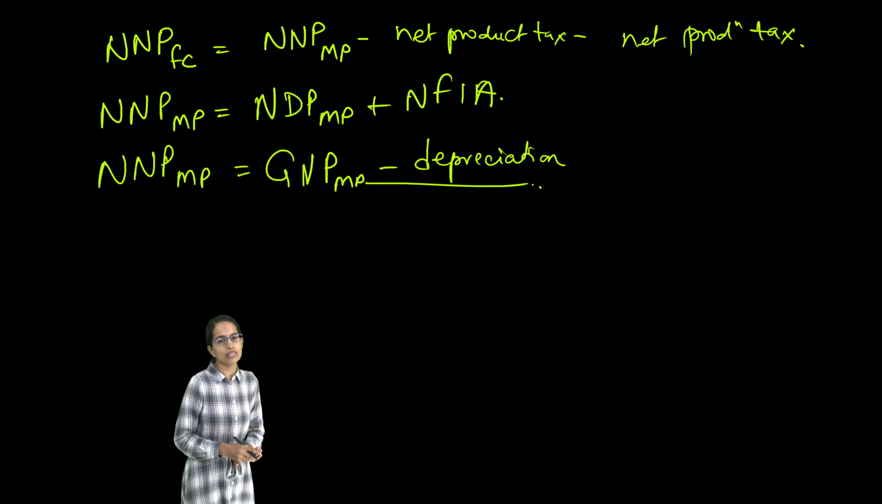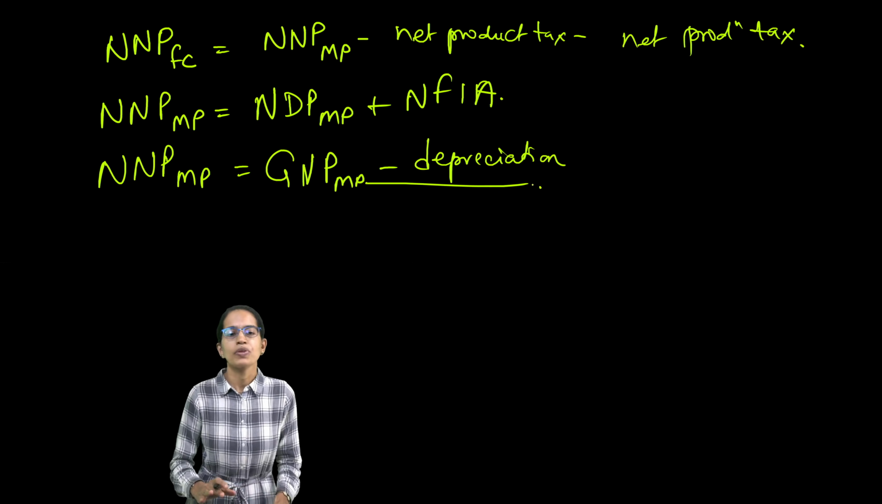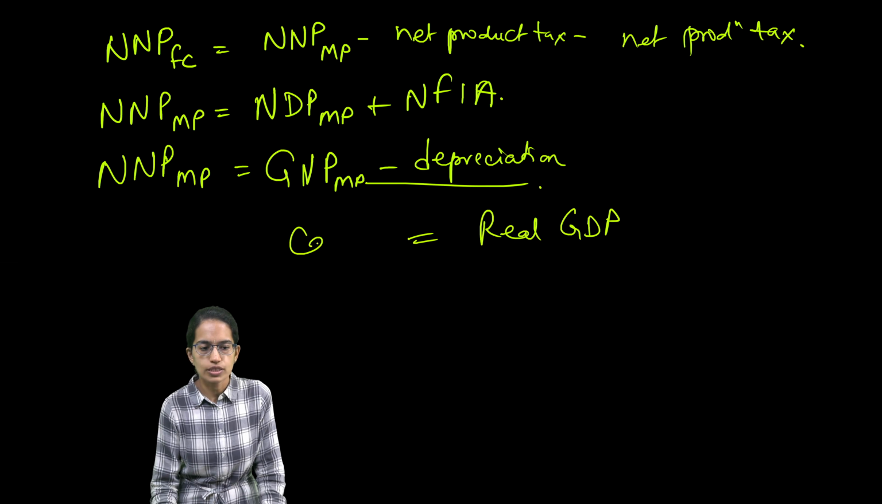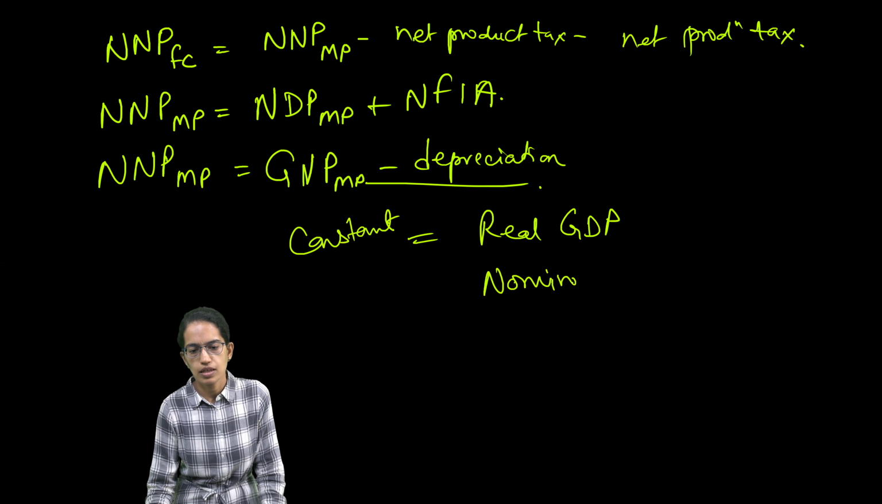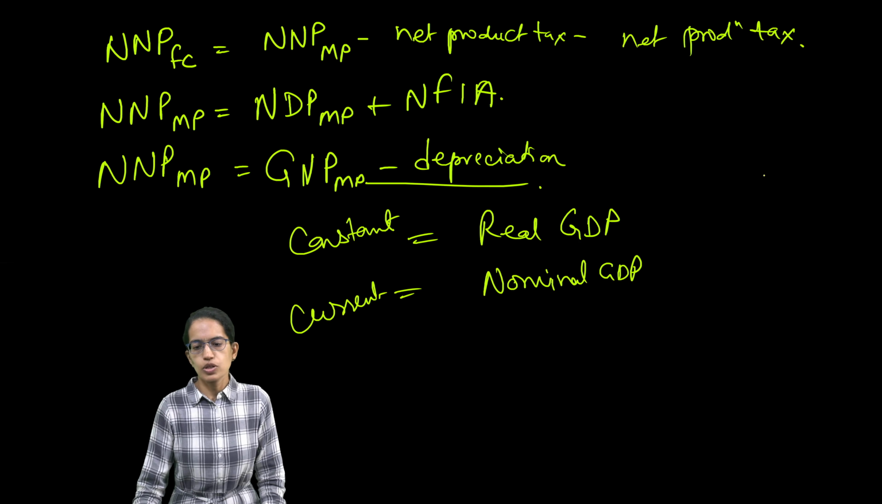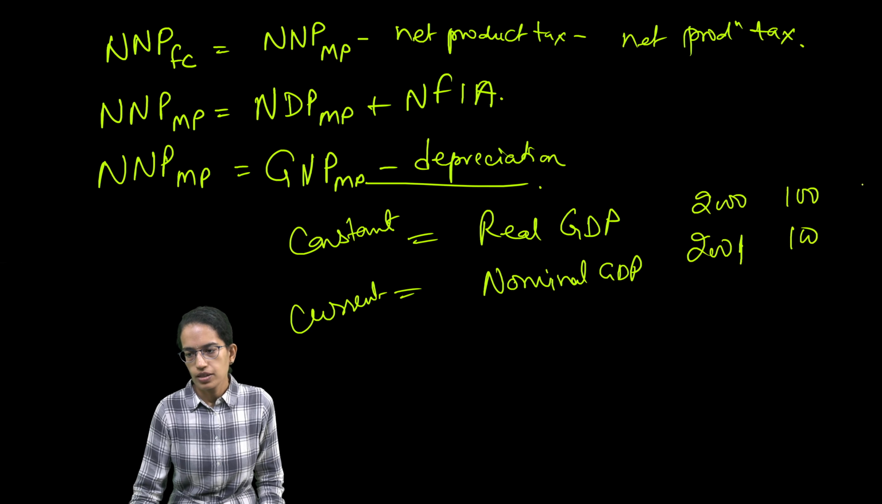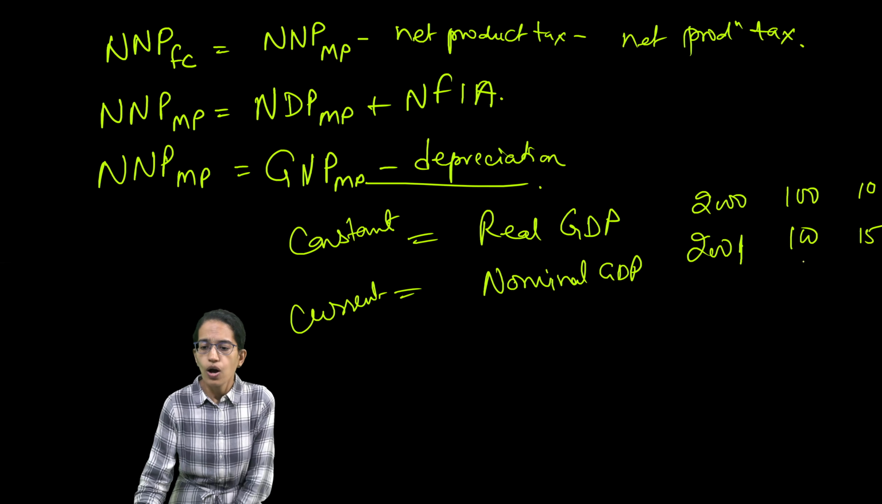The next is, what is the difference between a real GDP and a nominal GDP? So real GDP is at constant price and nominal GDP is at current price, right? So let's say year 2000 and 2001. The number of units are 100. The rate is 10 and 15, right? So my production is increased in 2001.